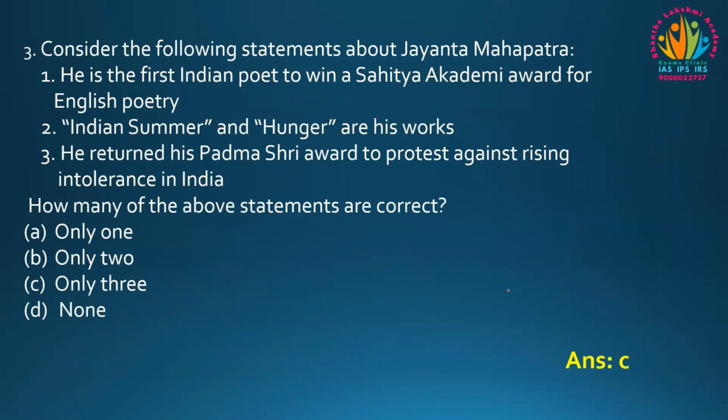And moving to the third question, consider the following statements about Jayanta Mahapatra. He is the first Indian poet to win a Sahitya Akademi Award for English poetry. Second, Indian Summer and Hunger are his works. And third, he returned his Padma Shri Award to protest against rising intolerance in India. How many of the above statements are correct? Only one statement, only two statements, only three statements, or none of the above statements. So the answer is, all three statements are correct.